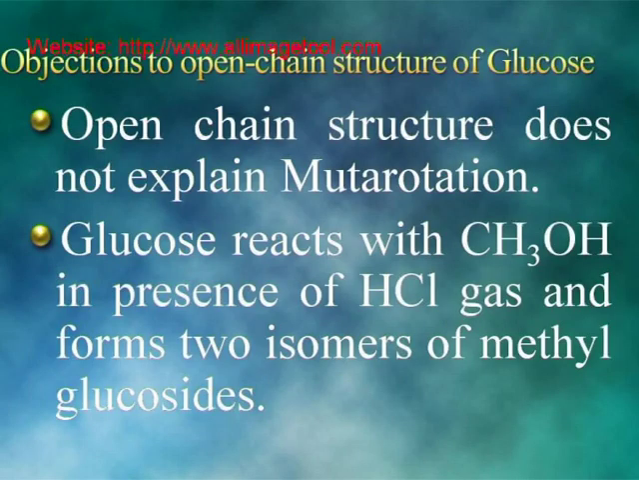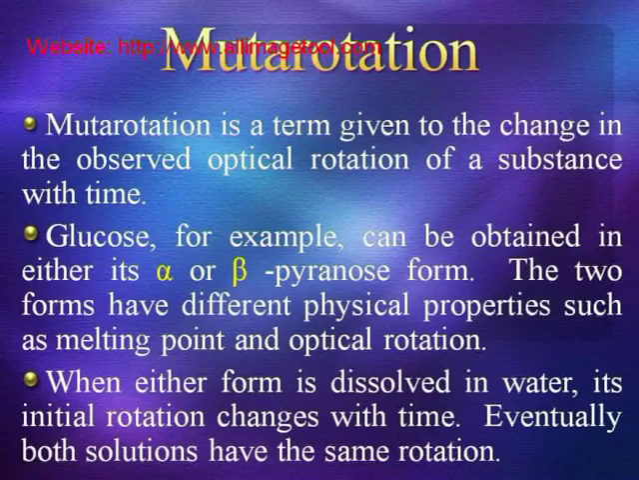The open chain structure does not explain mutarotation. Glucose reacts with methyl alcohol in the presence of HCl gas and forms two isomers of methyl glucosides.